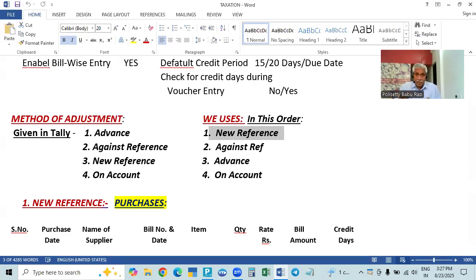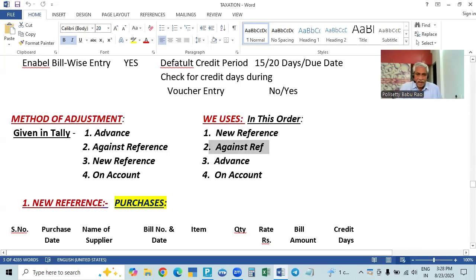After some time, when we pay to the creditors or we receive from the debtors, the payment or receipt will be on account of or against a particular bill. That is, the new reference bill which is already pending, when it is paid, is called against reference. These 2 we did in the previous video.